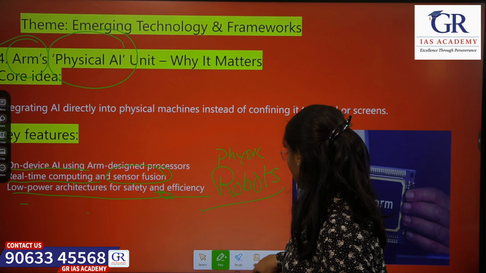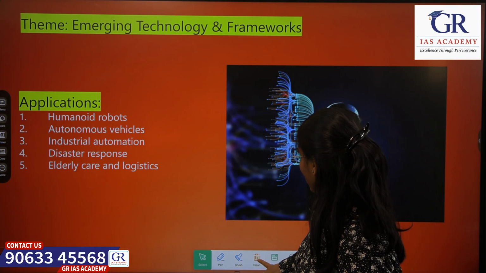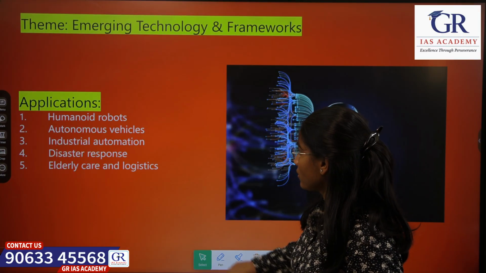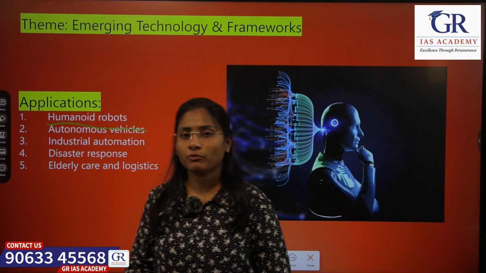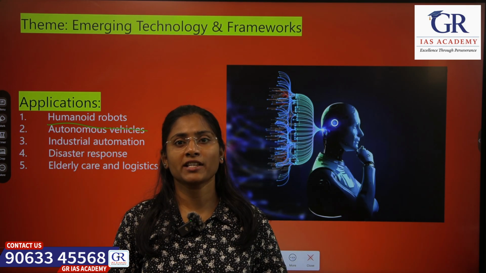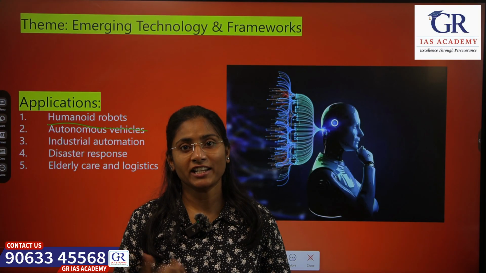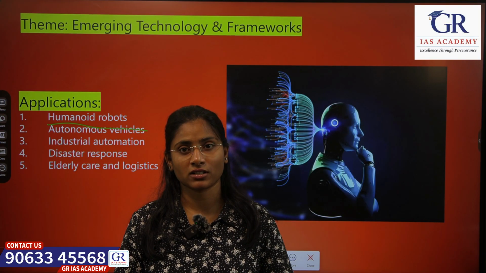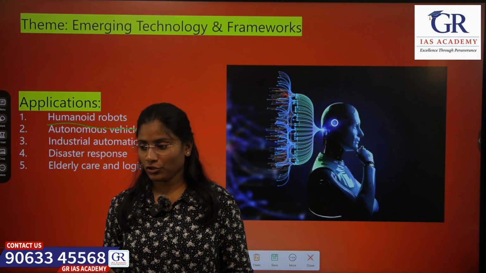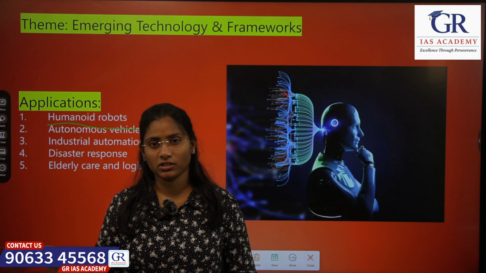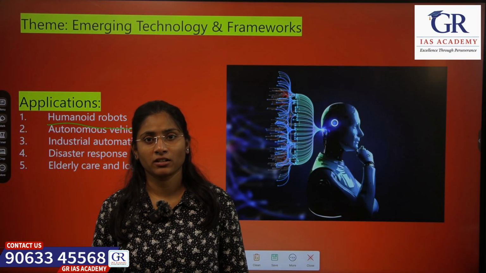So let's see what its applications are. Humanoid robots. These humanoid robots help us in elderly care or doing daily tasks like cooking, cleaning or whatever it is, because let's say if you tell the robot to do this work, it might not know how to do that.